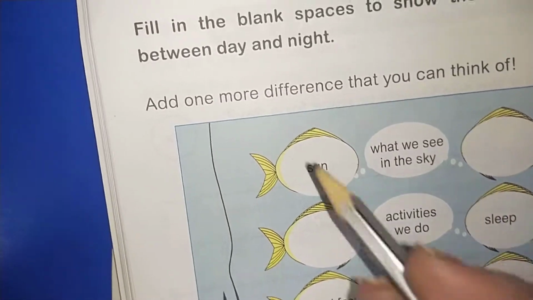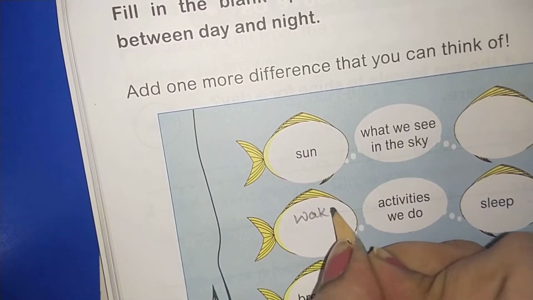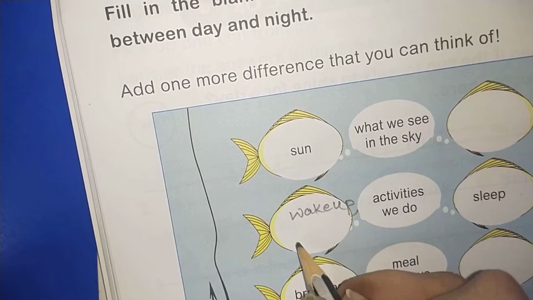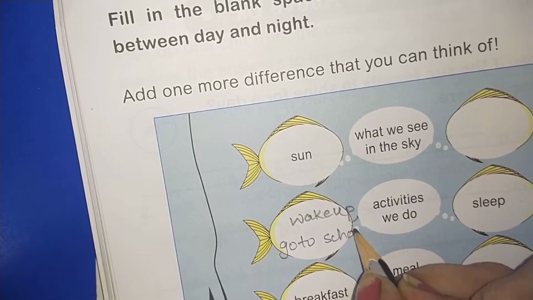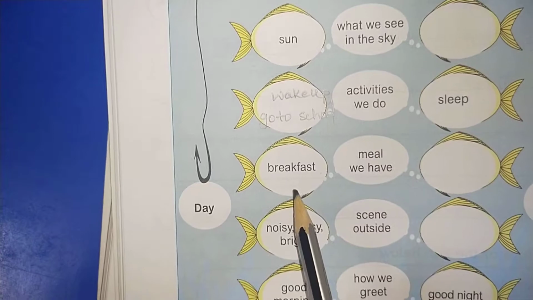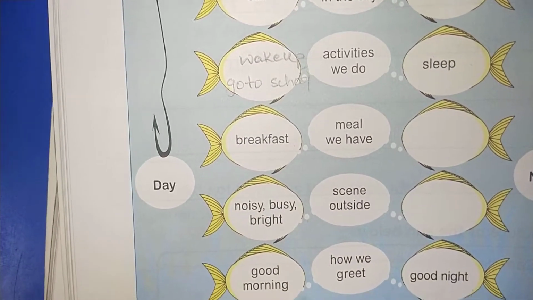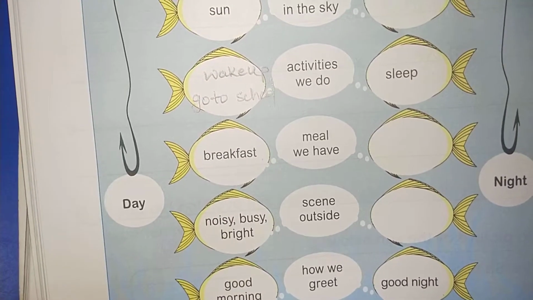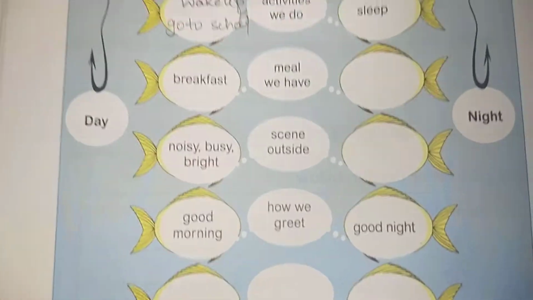Yes, children. So write here, wake up and we can go to school. So these are the daytime activities. Already given are breakfast, noisy, busy, bright, good morning, and we can observe birds in daytime. Crow we can observe in daytime, children.